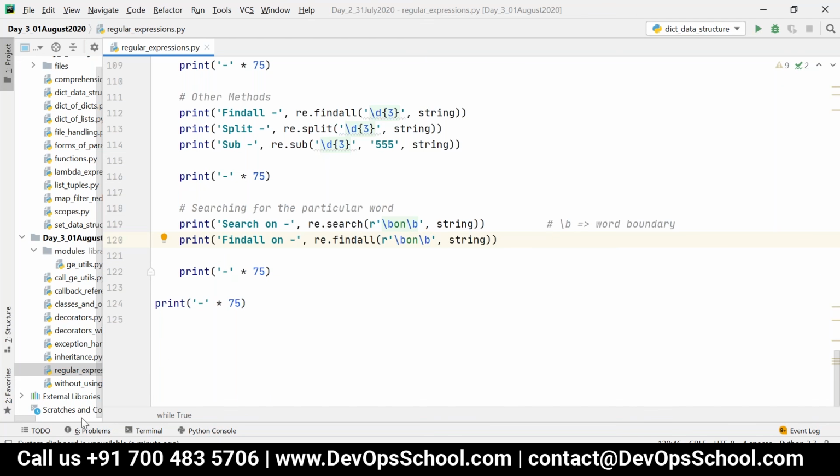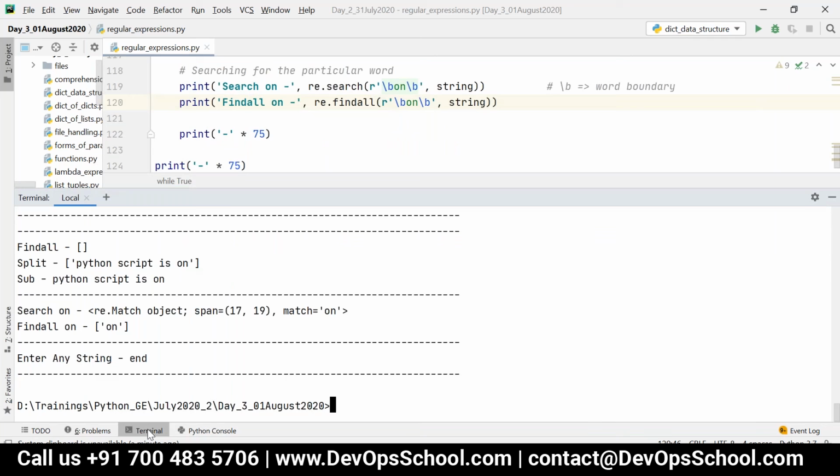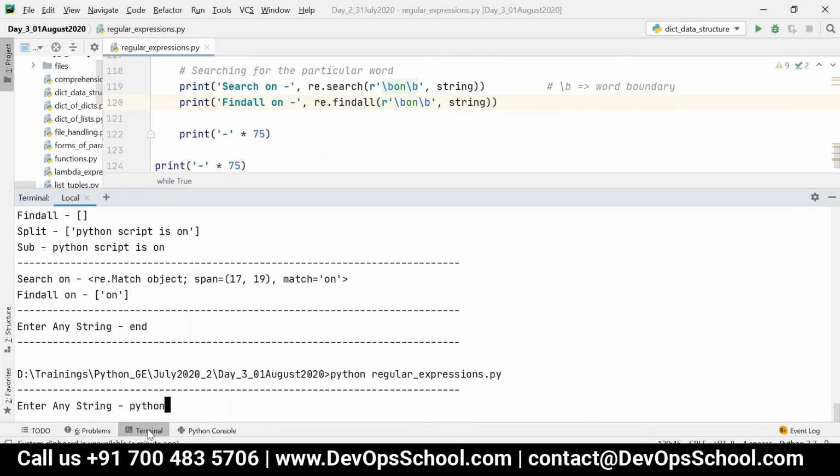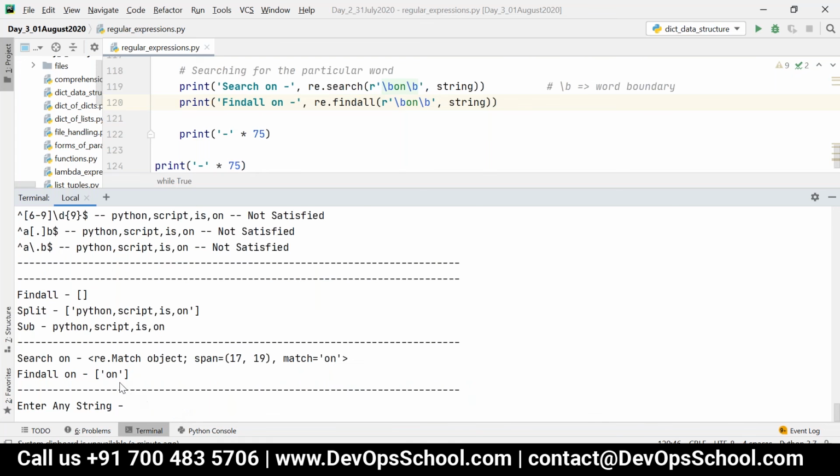See, anything can be a word separator. I can say Python comma script comma is comma on. This comma can be a word boundary. Now you can see it is giving the same result. Or it can be Python semicolon script semicolon is semicolon on.